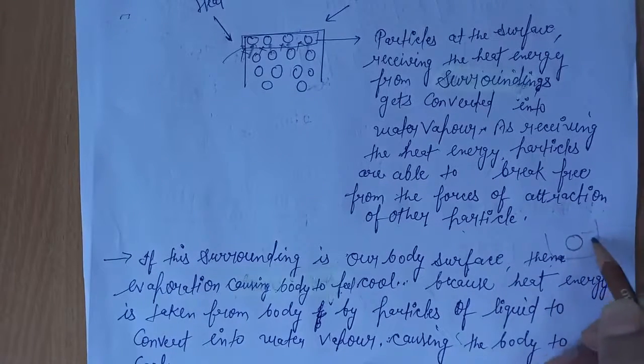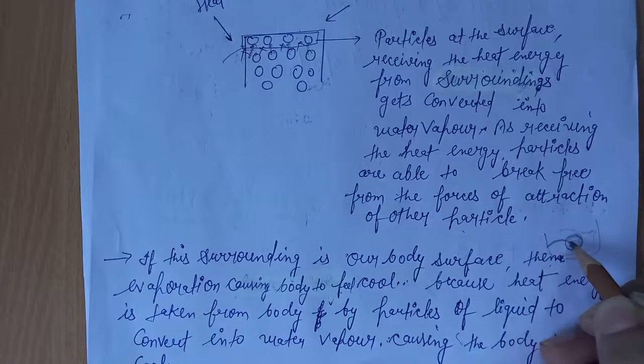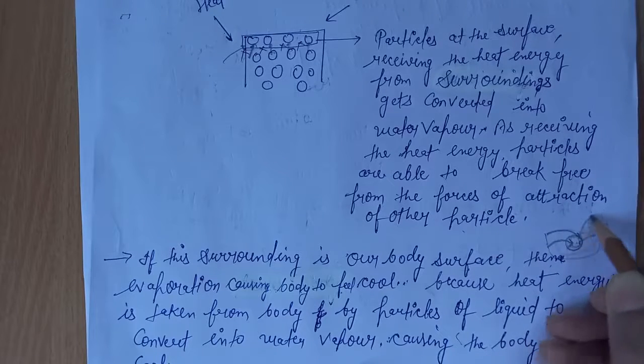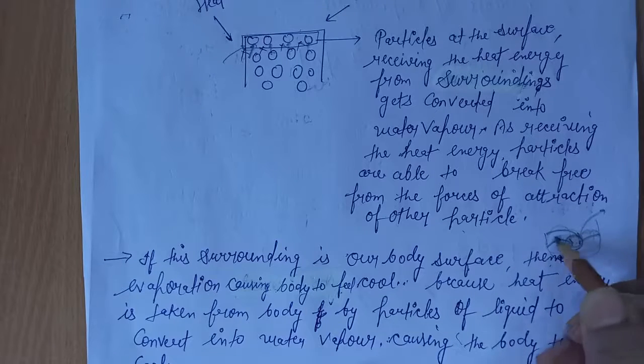This is our palm surface, and this is nail polish remover. After pouring nail polish remover, the particles of this liquid gain energy from our palm and get evaporated. So heat energy is taken from our palm, so our palm feels cool.